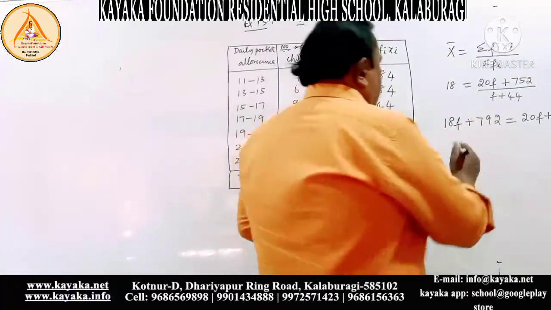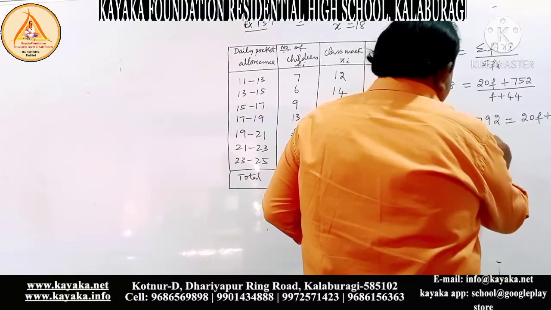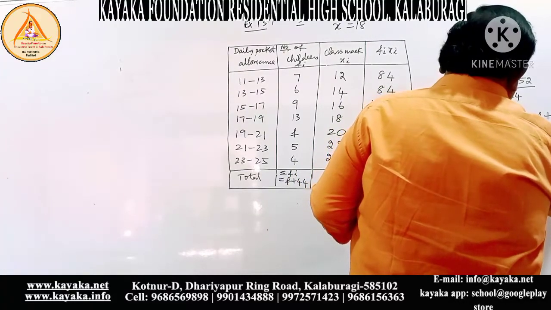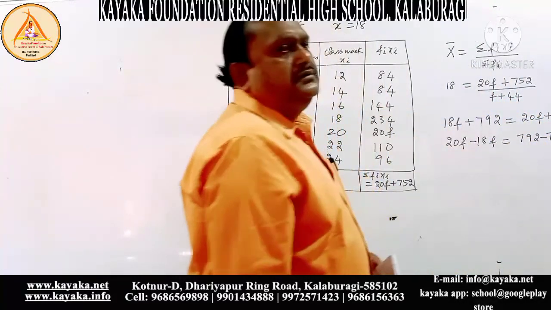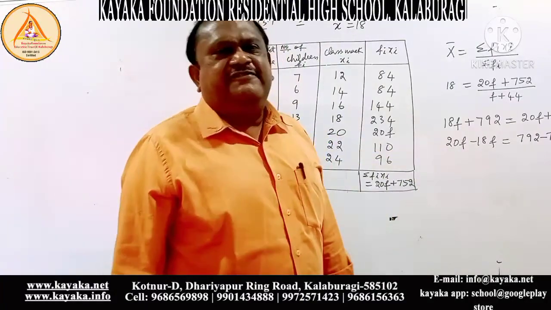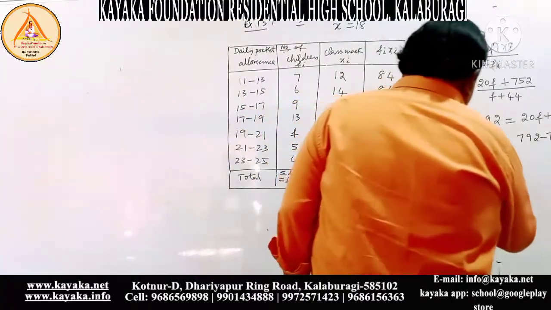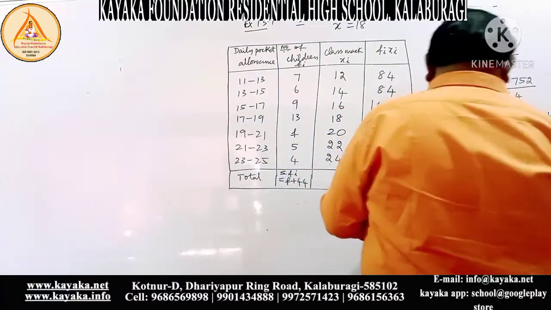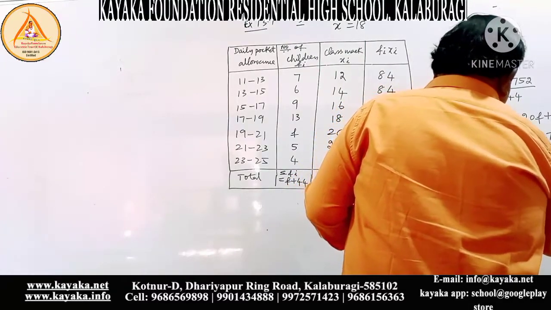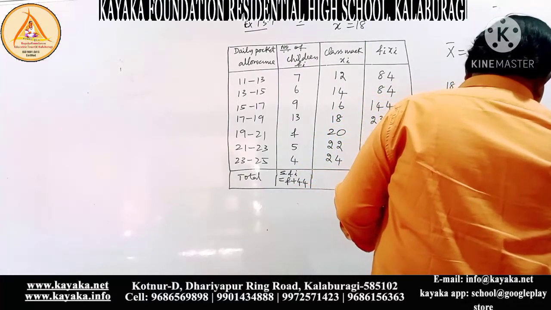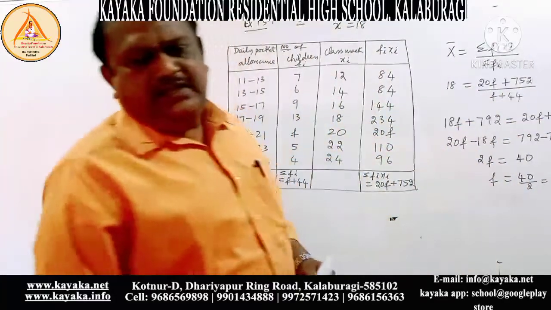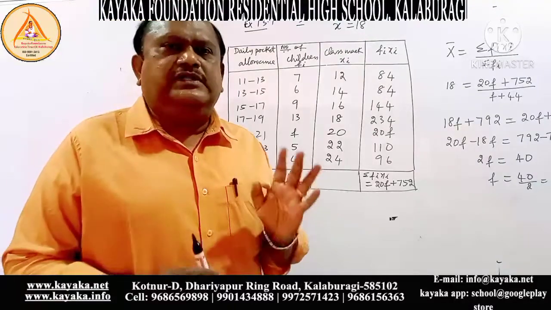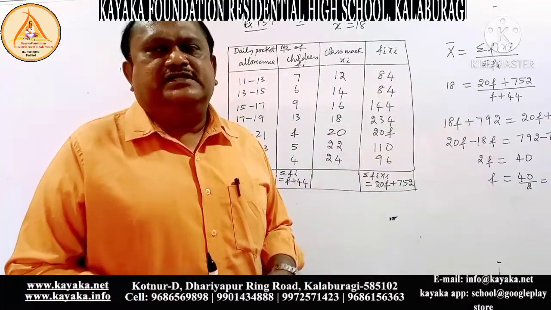Now what I am going to do is, this 18f, you bring this side, 752, you bring this side, you will get 20f minus 18f is equal to 792 minus 752. Therefore, these two are like terms. 20f minus 18f, you will get 2f. 2f is equal to 40. Therefore, f is equal to 40 divided by 2, that equal to 20. That is the answer, dear children. Therefore, the missing frequency is 20.